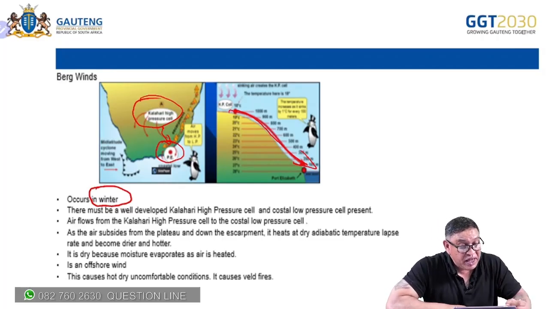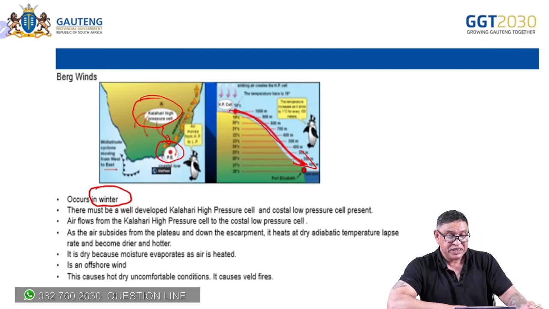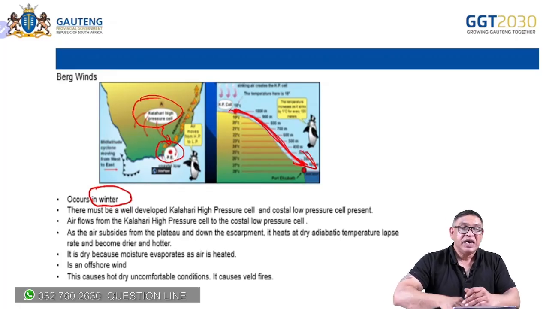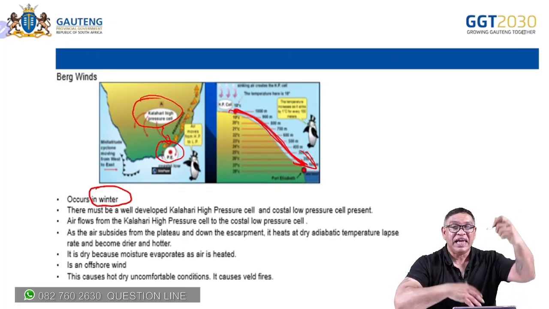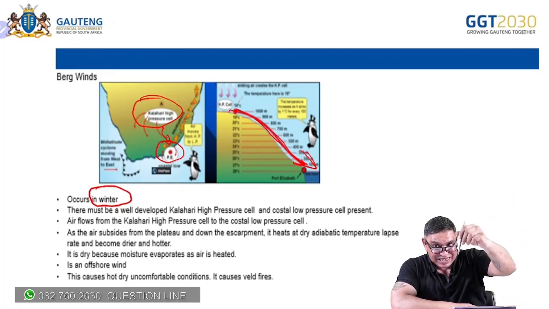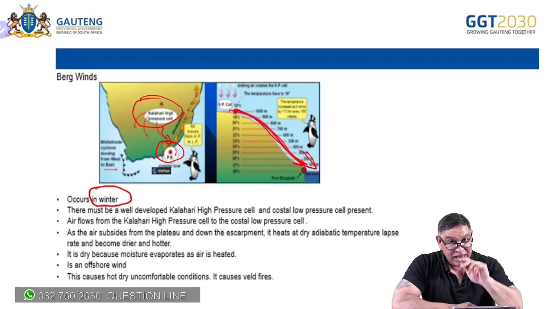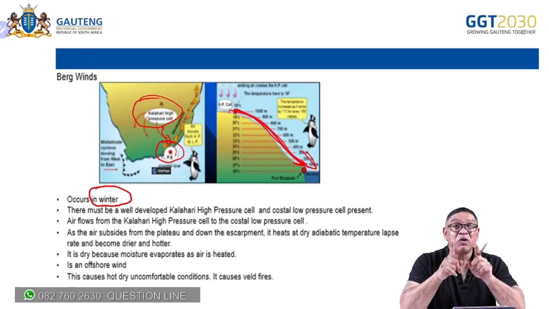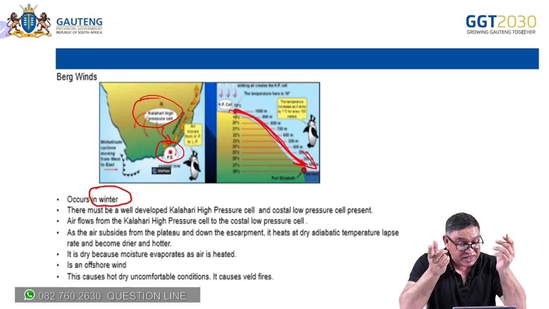We know that the air will move from the high pressure towards the low pressure. And when it's coming down the steep escarpment, it's going to heat up adiabatically as it's coming down. Heating is happening. And when heating is happening, we also have the process of evaporation, isn't it?